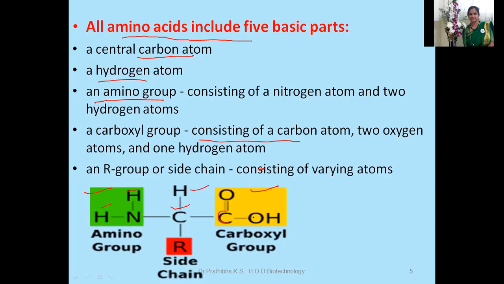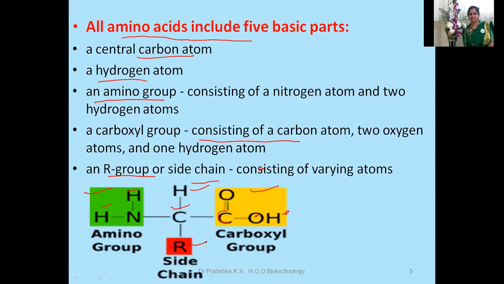Two oxygen atoms and one hydrogen atom can be seen. Okay, then we can see here another part of the amino acid general structure is the R group, R side chain. Okay, this R group or side chain consisting of varying atoms, which is the functional group or variable chain. So these are the parts of general structure of amino acid.